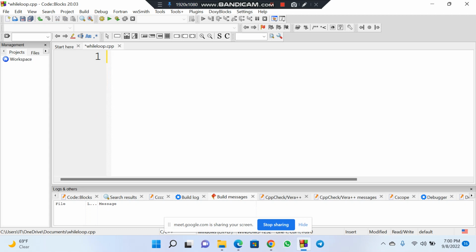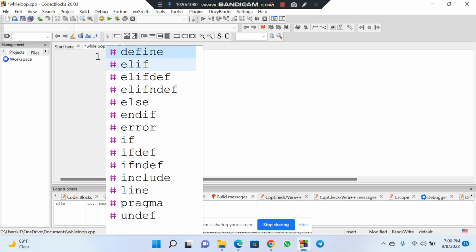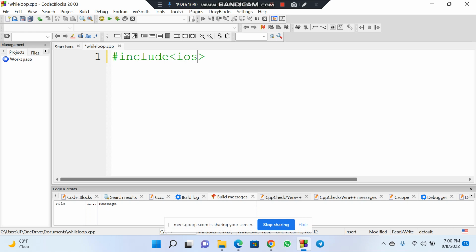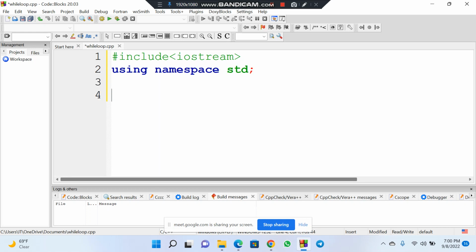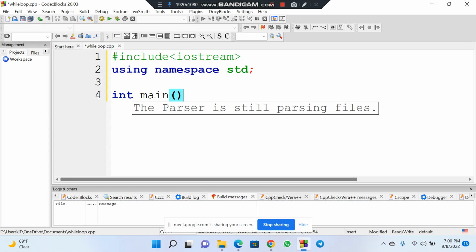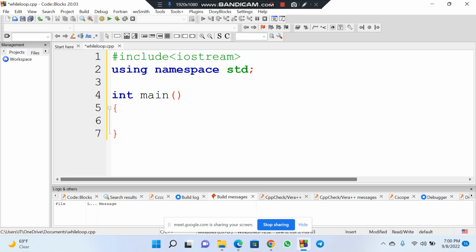So let me just show you in terms of programming. I'm going to write hash include iostream, using namespace std, int main. So now I know that this program will output 5 hello.